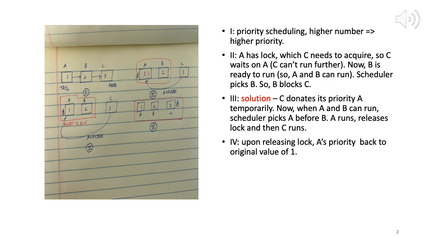As soon as A releases its lock, A's priority goes back to 1. So because the scheduler picks A, once A releases the lock, C acquires the lock and starts to run, and A's priority goes back to 1. C will finish, and then among B and A, B runs, and then finally A.